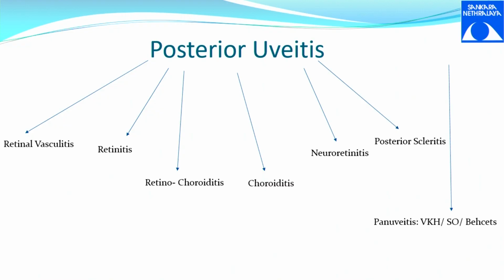So uveitis per se, as I said, is inflammation. How do you explain inflammation to the patient? When the patient comes and says, is it infection? No, it is not infection. It is inflammation. What is inflammation? I explain to the patient in these words. In Tamil, Telugu, Hindi, Malayalam, you call it Vikam. In Hindi, you call it Gadia. In Bengali, you call it Bad.